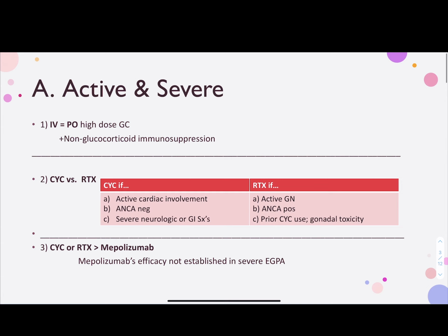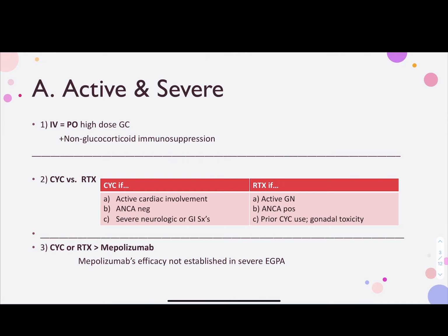First, we have 3 recommendations for active and severe disease. Number 1, glucocorticoids during induction can be via IV or PO route, but remember to add non-glucocorticoid immunosuppression. Number 2, you'll be inducing with cyclophosphamide or rituximab. In the past, cyclophosphamide has been used more commonly, although there's an increased experience with rituximab now, and more patients are on it nowadays. When thinking about which agent to give, you may factor in the following features.